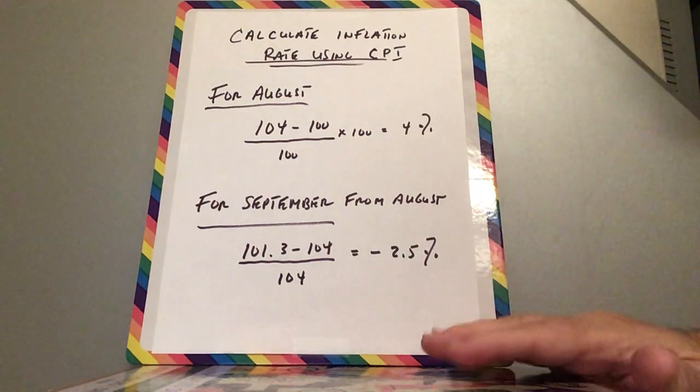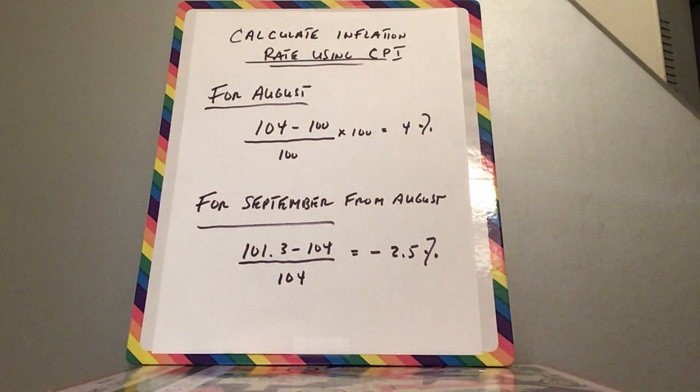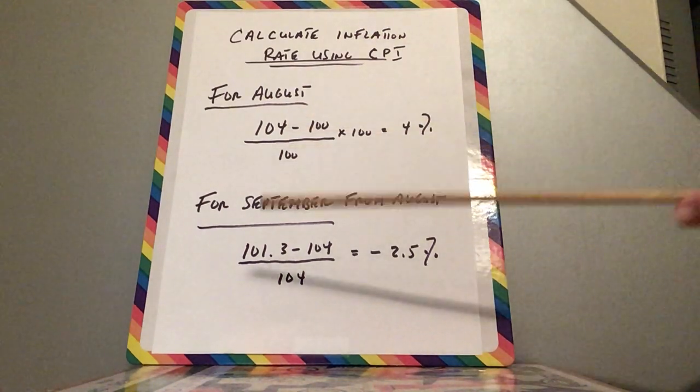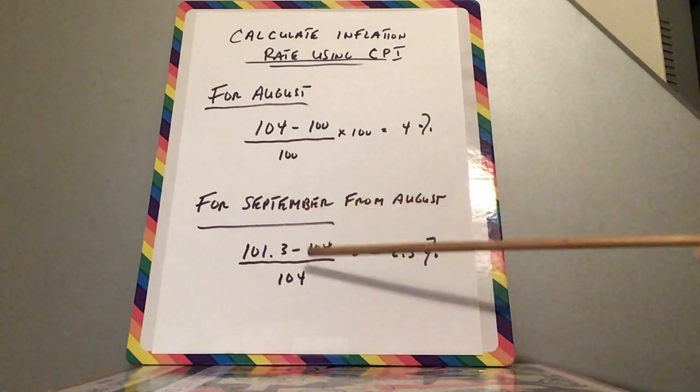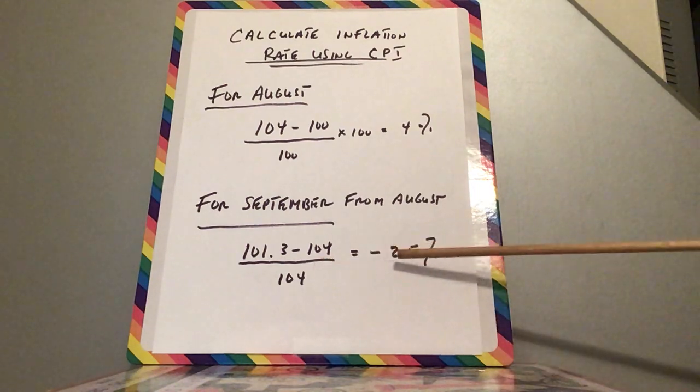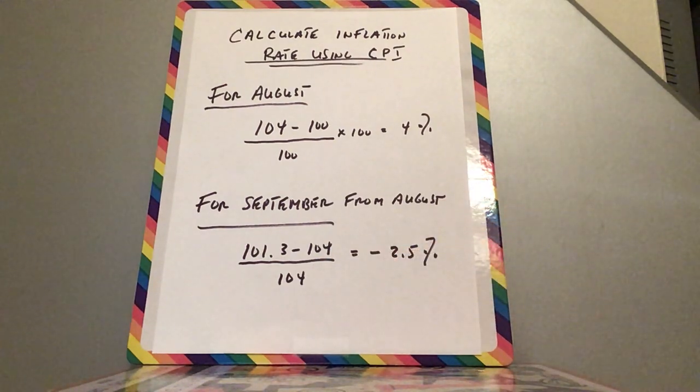Now this is a little different here. We've been comparing everything from the base month of July. What if you're comparing it from August and you're talking about September? Well, then you would take September and subtract it from August over August, since August is the base month, and you get 2.5%. So that would be the CPI based upon, or I should say the inflation rate based upon using August as the base month instead of July. So those are some problems that could be asked with inflation and calculation process.